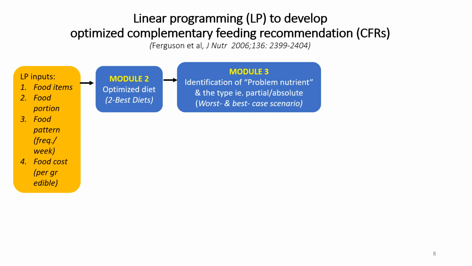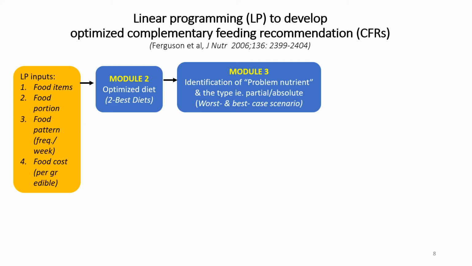And then with the OptiFood in module 2, which I will show later, the best combination diet, the so-called two best diets, will be identified, and this best diet will be further tested for its robustness in module 3 by minimizing each nutrient at a time. And the purpose is to make sure that while the best diet meets the RNI, the worst case scenario, the minimized diet, will still stay above the EAR, or estimated average requirement, which is the median of the nutrient requirement.